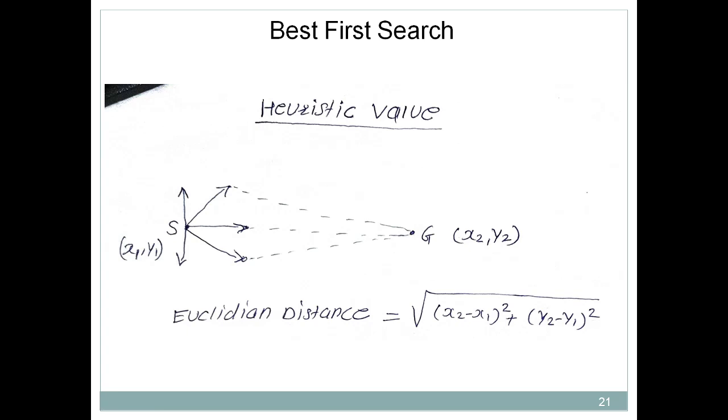And what is the use of heuristic value? Heuristic value will represent how far you are from reaching the goal state. What is the optimal cost from a particular intermediate state to the goal state? So best first search is based on this heuristic value. Heuristic value plays a very important role. Actually it plays the role of a guide.